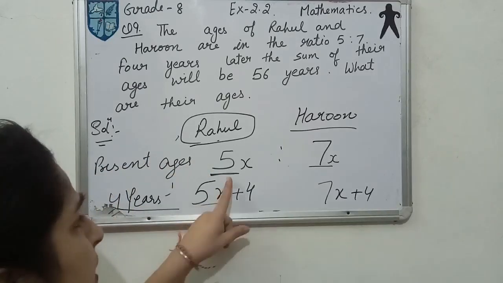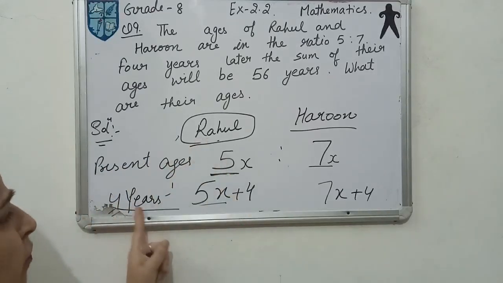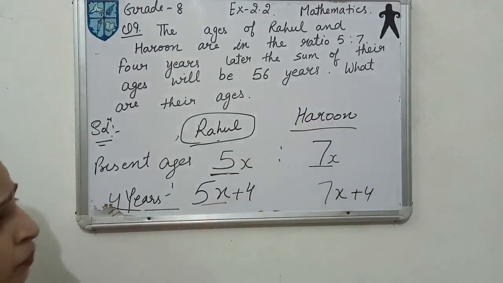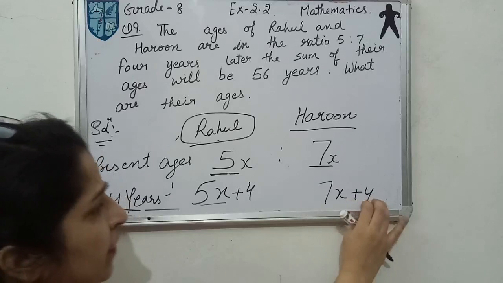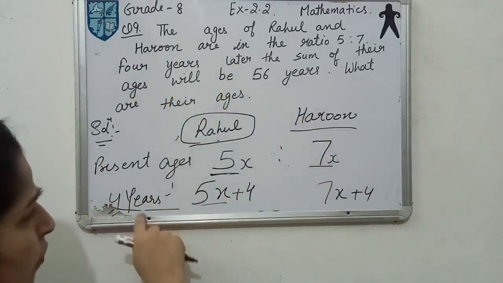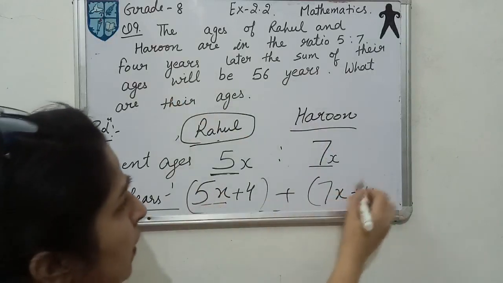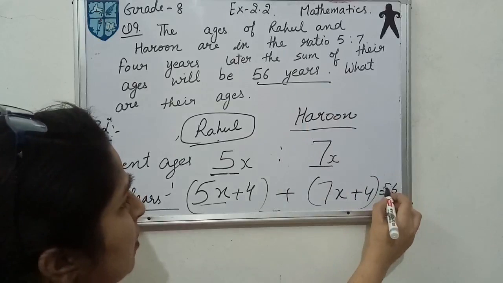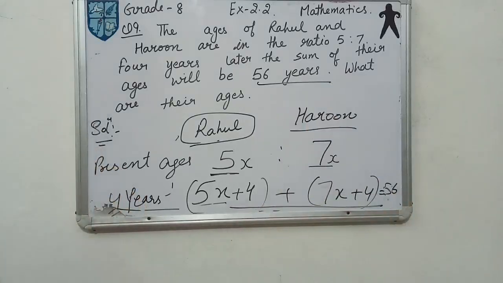The present age is 5x for Rahul and after 4 years it is 5x plus 4. The present age of Harun is 7x and after 4 years it is 7x plus 4. Then they said if you add these ages after 4 years, you will get 56 years. This must be the main equation of this question.